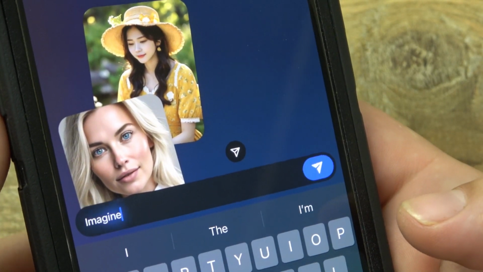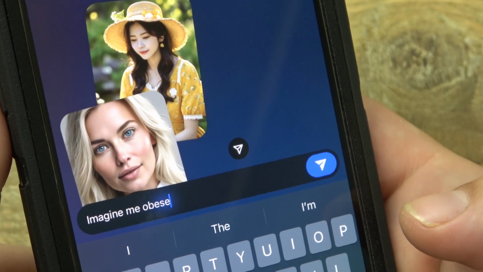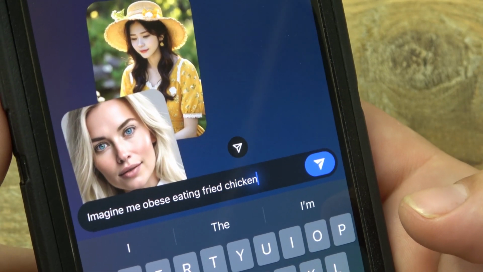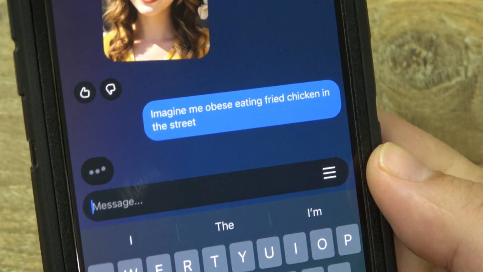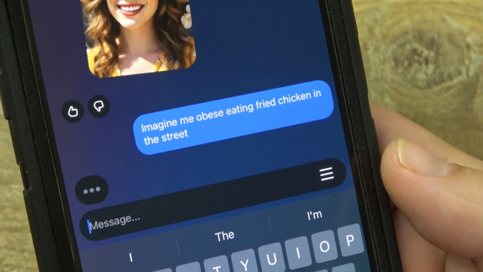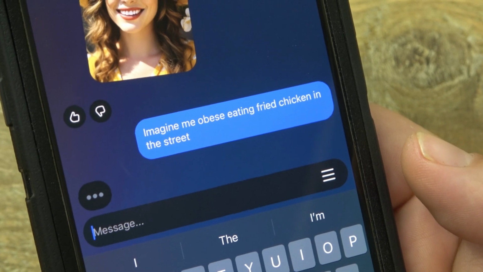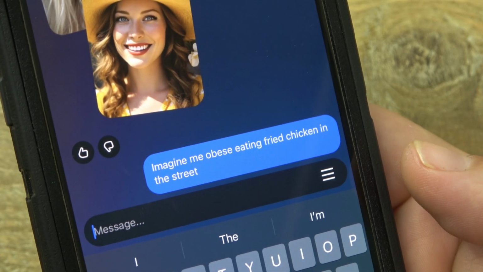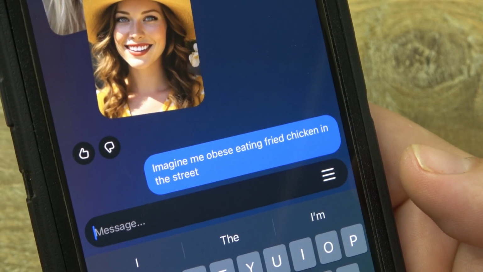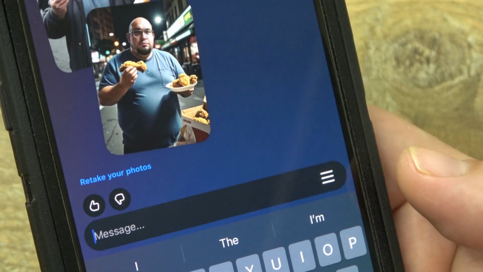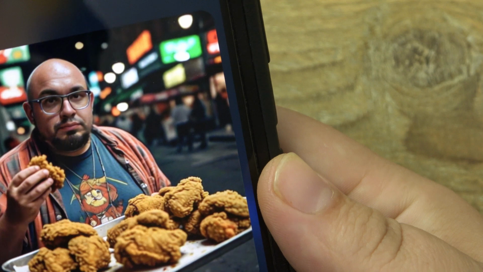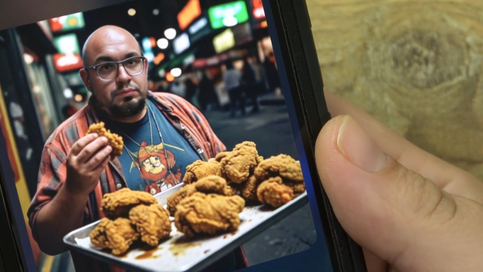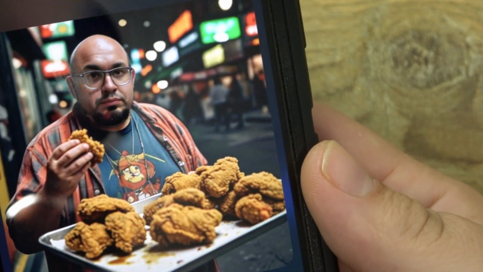Imagine me obese eating fried chicken in the street. They always make me like a bodybuilder. Let's see if they'll make me fat. Is that offensive? They might not do that. No, they went there. Great. That's kind of just what I look like.